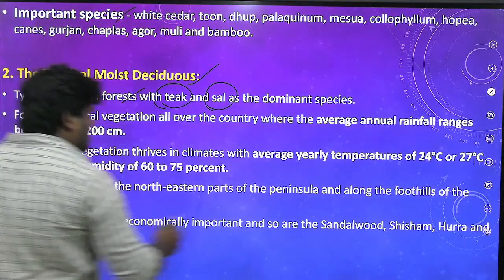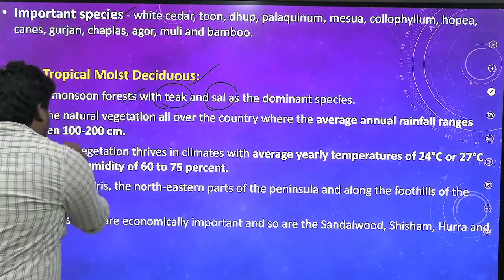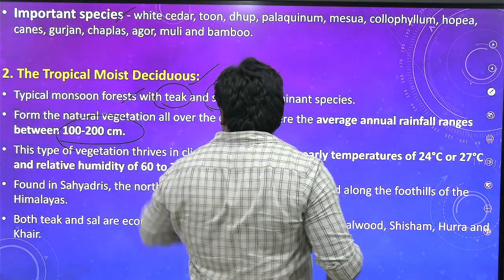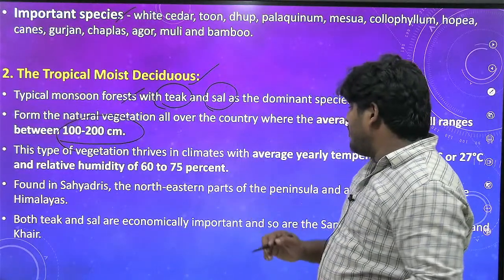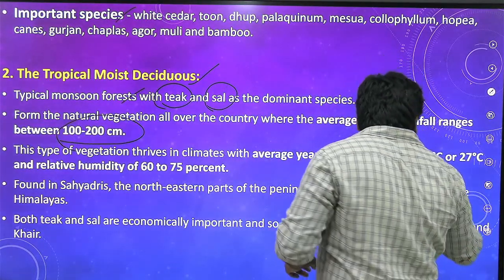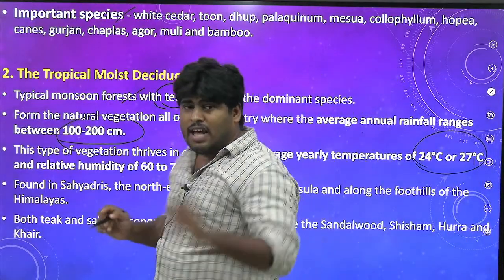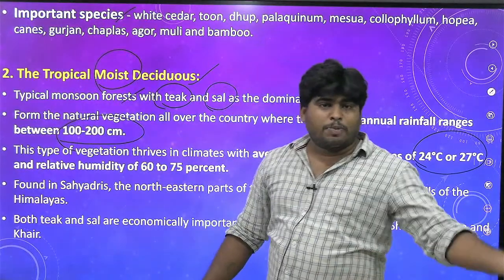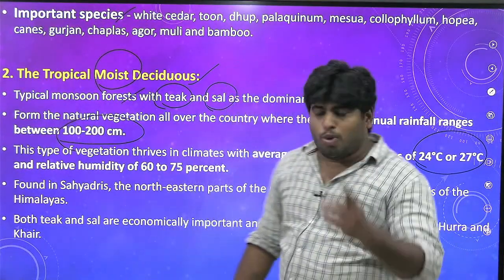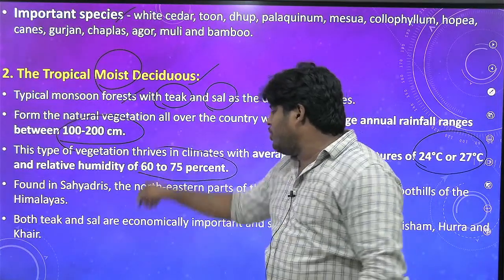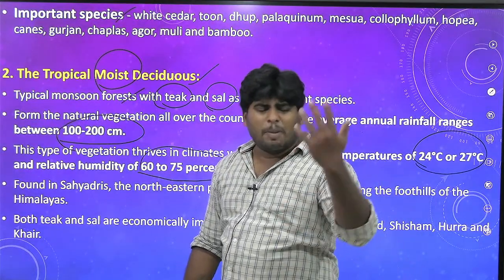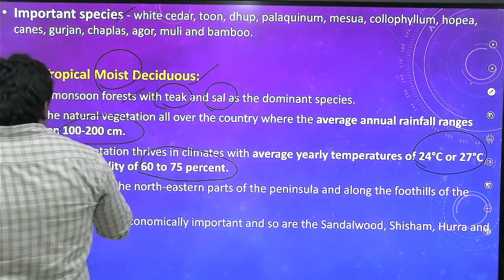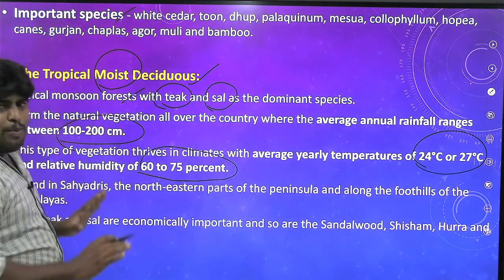Anyways, coming to the climatic conditions, average annual rainfall is 100 to 200 centimeters, in which these tropical moist deciduous forests are supported. Coming to the temperatures, 24 degrees to 27 degrees Celsius. Also there should be humidity, because it is moist. How can you expect moisture without humidity? Impossible, right? So humidity ranges around 60 to 75%. Humidity is nothing but presence of water vapor in the air. That's simple. So in which regions of India does this type of forest exist?